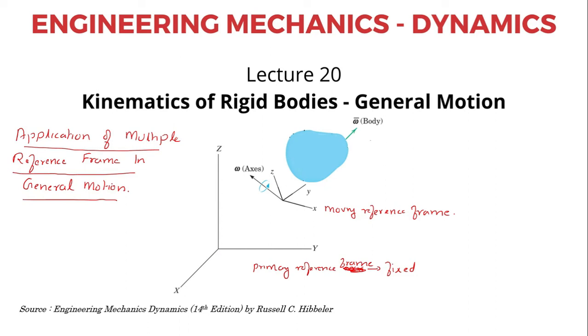Now in this lecture we shall derive how the velocity and acceleration of a point in a moving reference are related to the primary reference. In this figure, you have the primary reference frame and the moving reference frame.